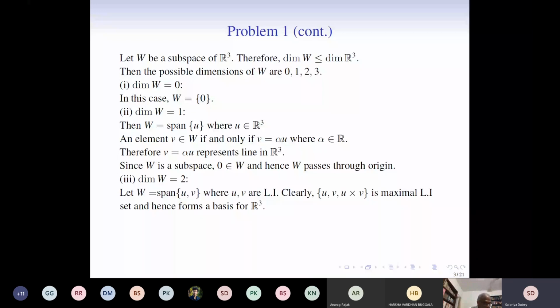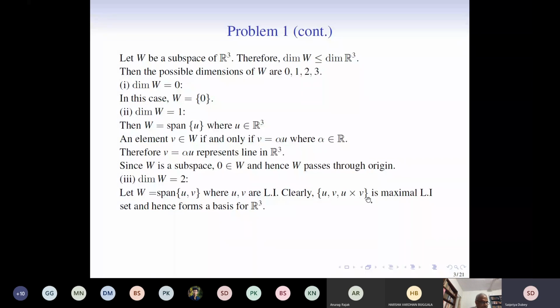Next we'll deal with the case when the dimension of W is equal to 2. In this case, it will be spanned by two vectors, let's say U and V, which are linearly independent by definition. We choose U and V to be a basis of W. Now, clearly U, V, and U cross V form a basis. Why do they form a basis? Because U cross V is linearly independent of U and V.